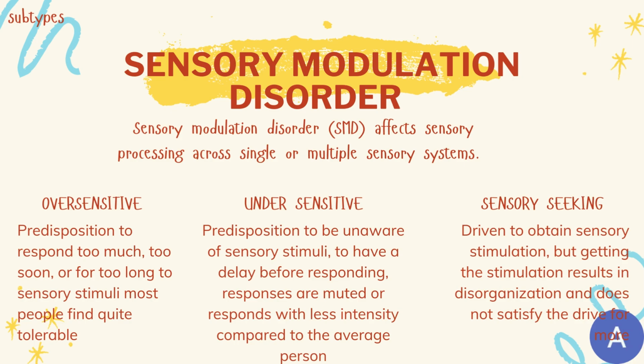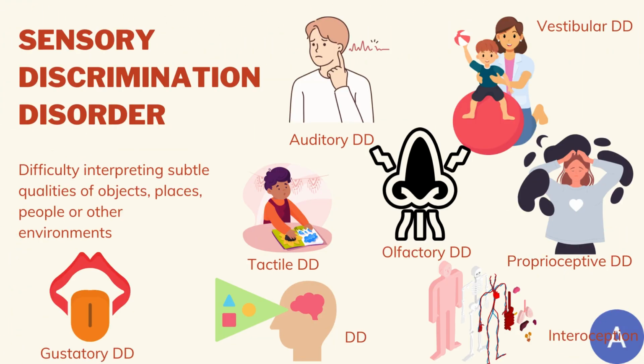Underresponsive is predisposition to be unaware of sensory stimuli, to have a delay before responding, responses are muted or response with less intensity compared to the average person. And lastly, sensory seeking: driven to obtain sensory stimulation, but getting the stimulation results in disorganization and does not satisfy the drive for more.